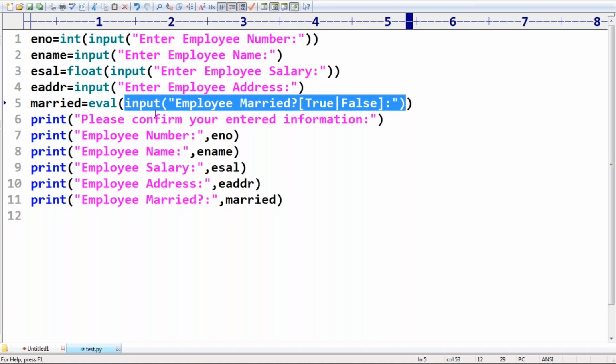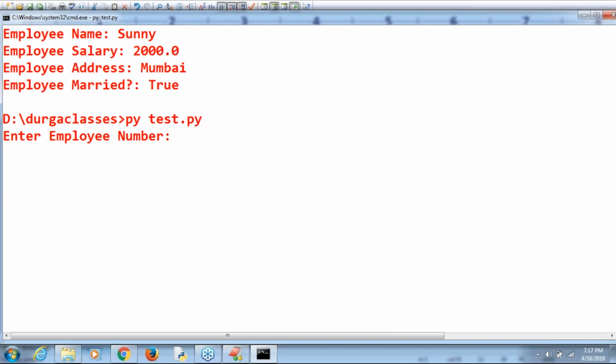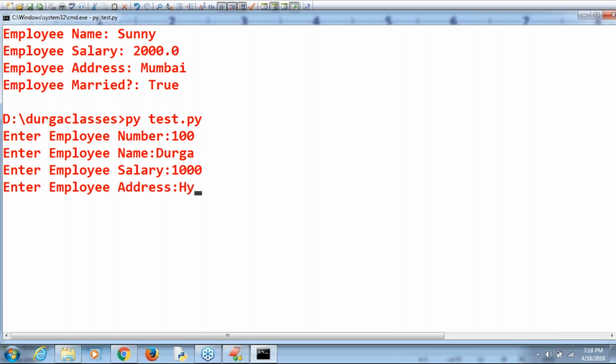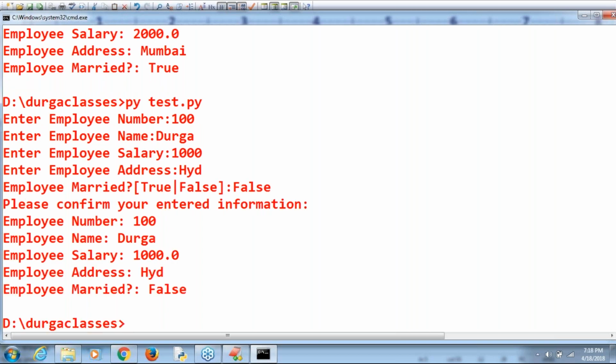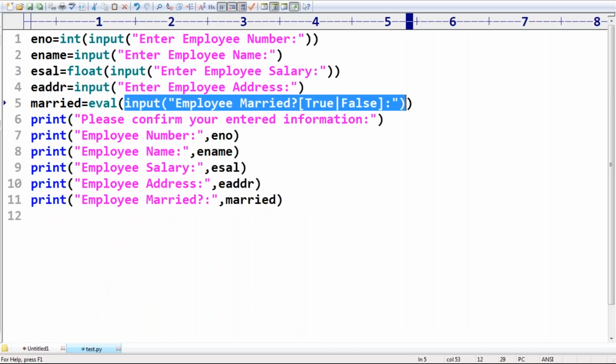Now I'm using an alternative: employee number 100, name Durga, salary 1000, address Hyderabad, married false only. What is wrong with the bool function? There is something wrong with the bool function. In this case we should compulsorily use eval.